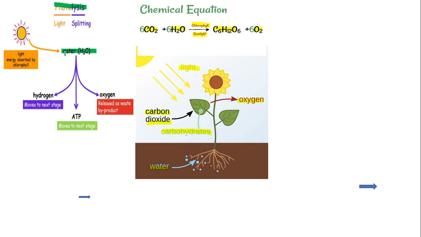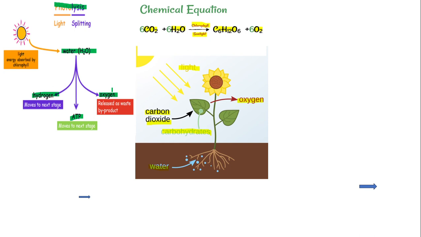The light will be absorbed by the water vapors, and it will break down into hydrogen and oxygen molecules, and this oxygen will be released into the atmosphere, and ATP is also released. But here in the oxygen cycle we need only oxygen. So this oxygen is released into the atmosphere. This is the second way of increasing the amount of oxygen in the atmosphere.